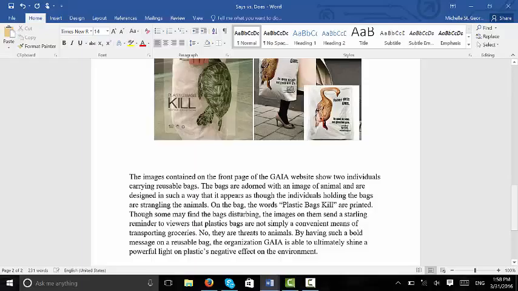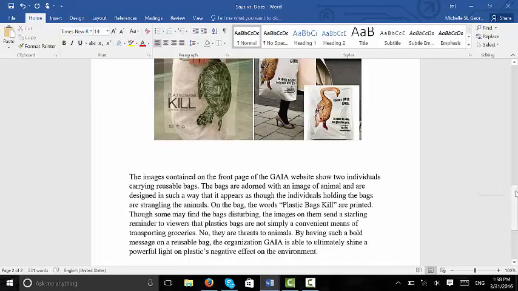So though some may find the bags disturbing, the images on them send a startling reminder to viewers that plastic bags are not simply a convenient means of transporting groceries. No, they are threats to animals. By having such a bold message on a reusable bag, the organization GAIA is able to ultimately shine a powerful light on the plastic's negative effects on the environment. So notice in my analysis, I'm suggesting the power of the poster. I'm getting into what the poster actually does to viewers, not just what it says.